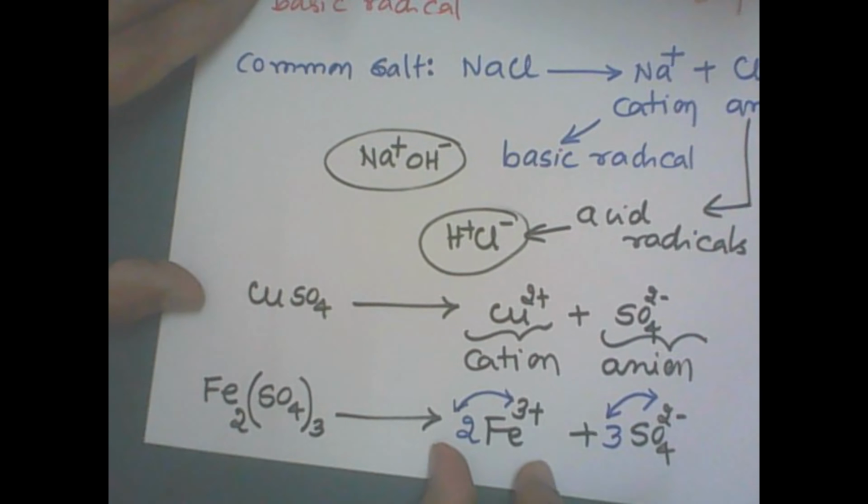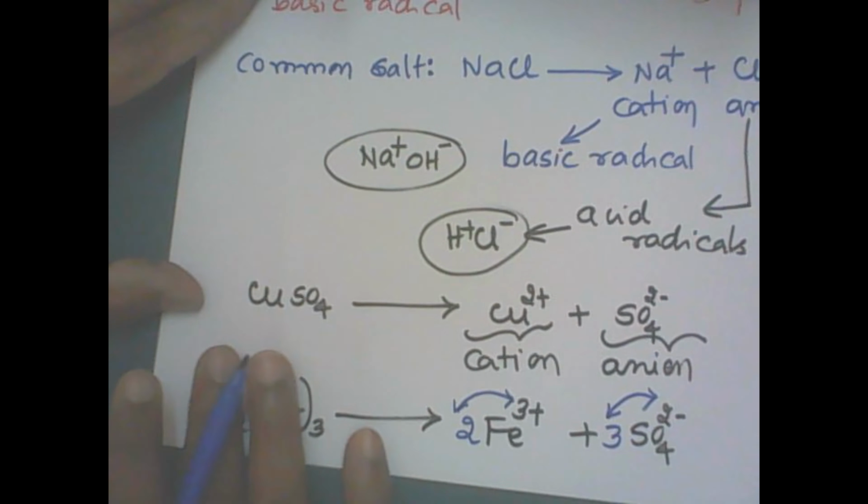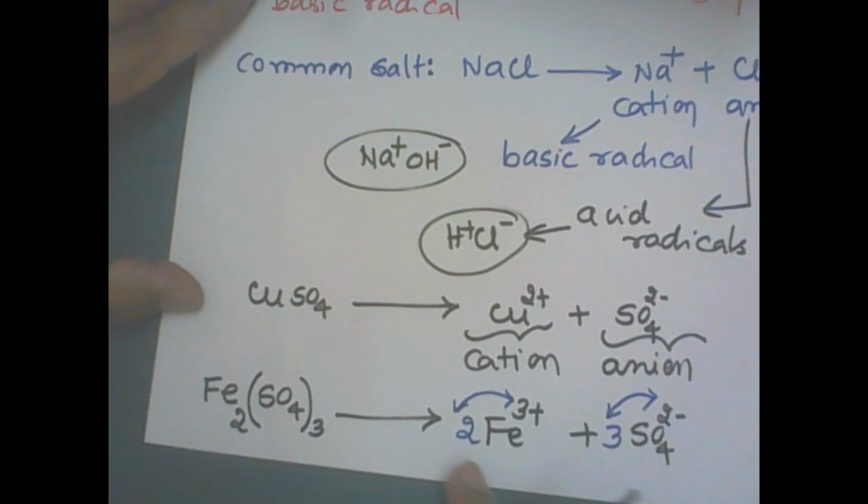Clear? So acid radical is 1. Acid radical is called as the anion. Basic radical is called as the cation. So simple salt contains 1 cation, 1 anion. Number of cations and anions may differ depending on the composition, stoichiometry ratio of this salt given here. Clear? Now let us move on to the addition compounds or molecular compounds, right?